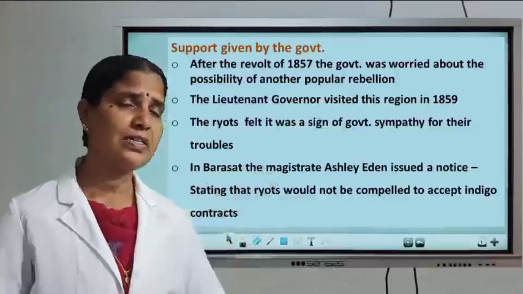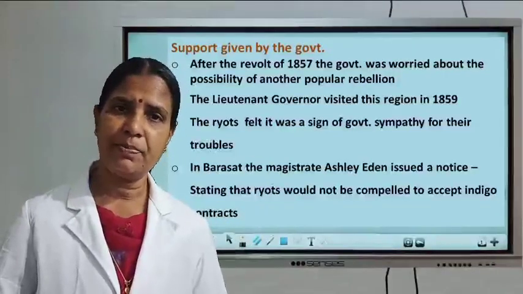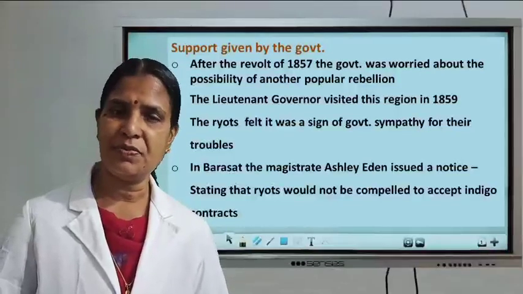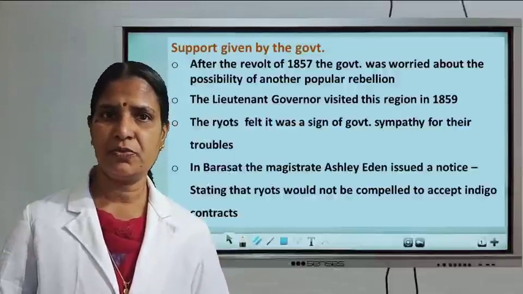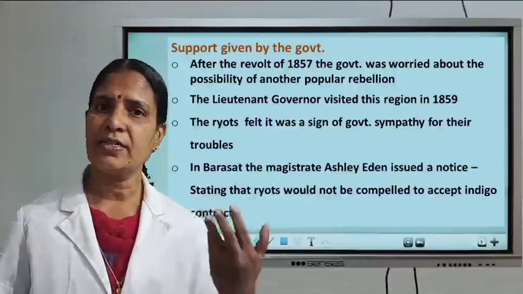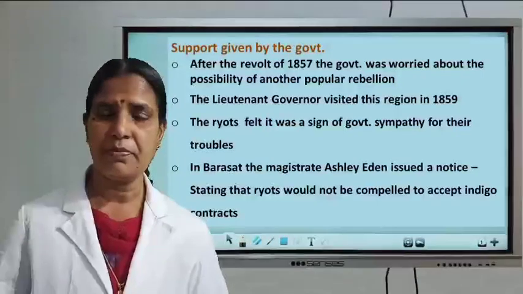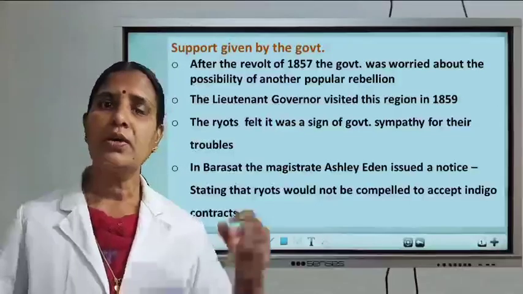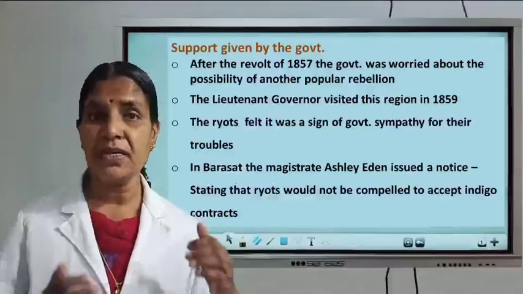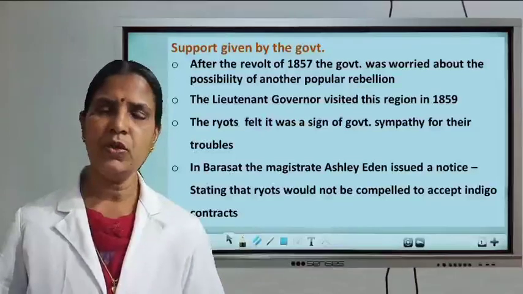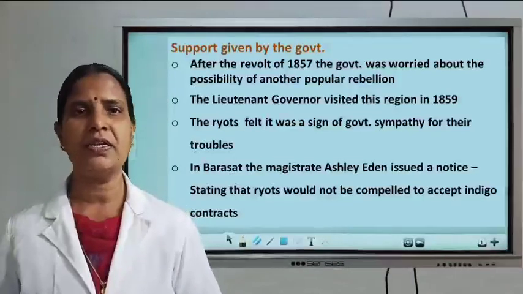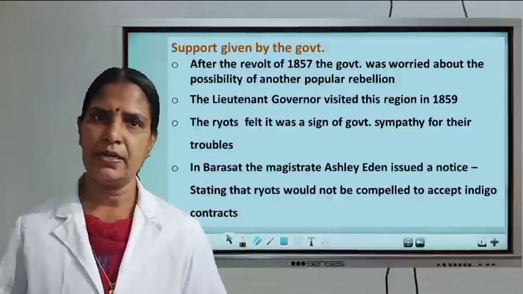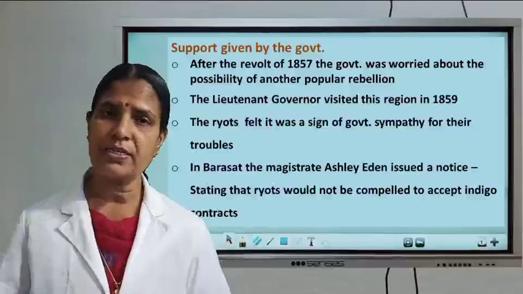Okay, now we can discuss the support given by the government. Why did they feel like that? Listen, after the revolt of 1857, the British government didn't like such rebellions to be organized, because continuous rebellion or revolution caused the weakening of their power in India. So whenever a rebellion was organized after 1857, they tried to eliminate it. Clear? They tried to avoid such situations.